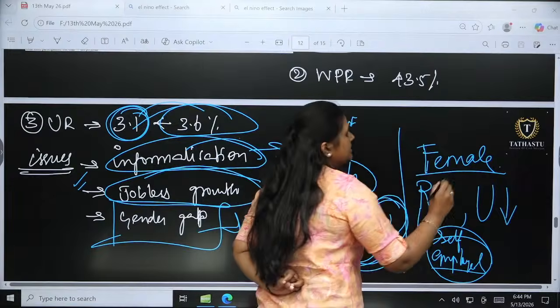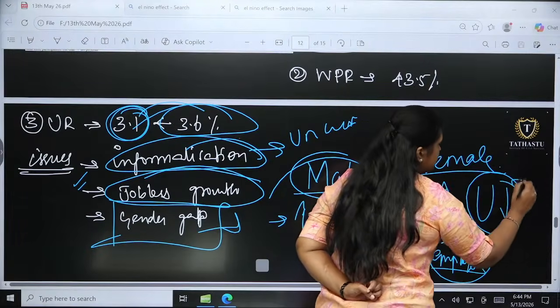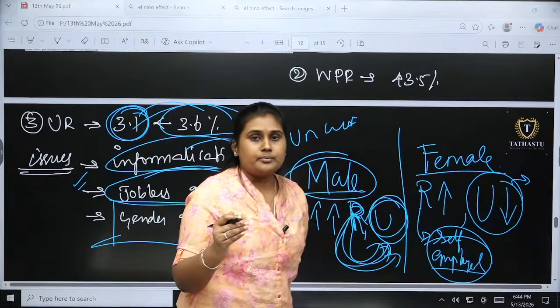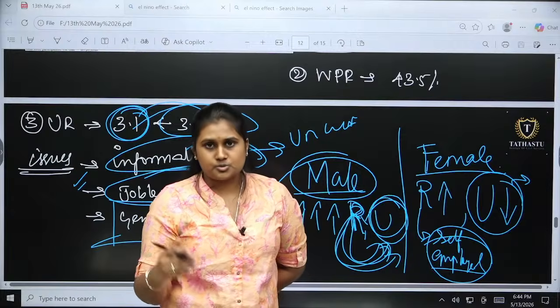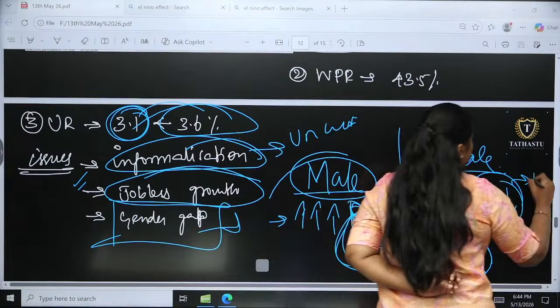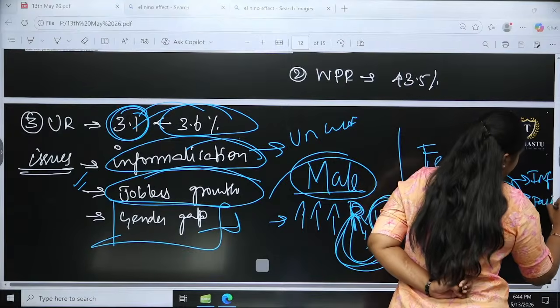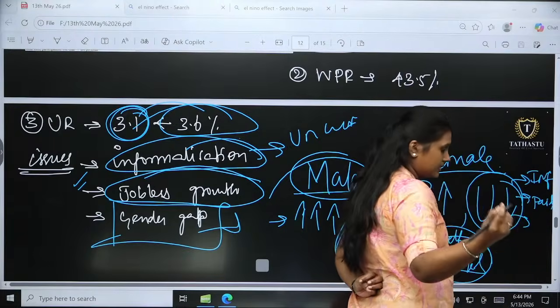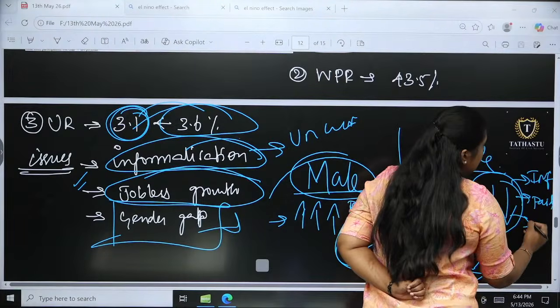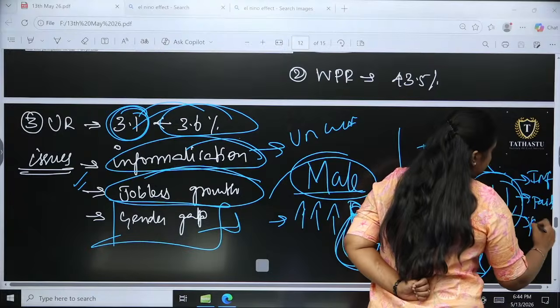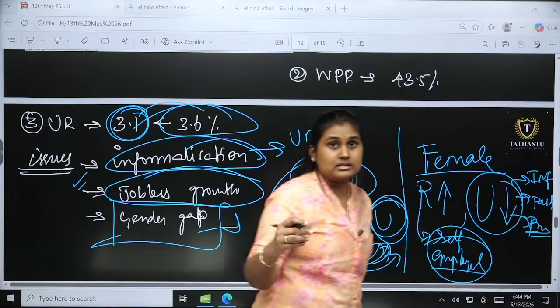The second thing is why there is a decrease in the urban working ratio for females. The infrastructural challenges, the payment, the salaries and allowances, and apart from that, the promotions, which is called the glass ceiling.